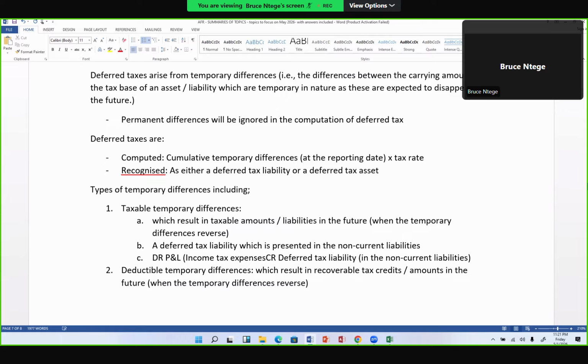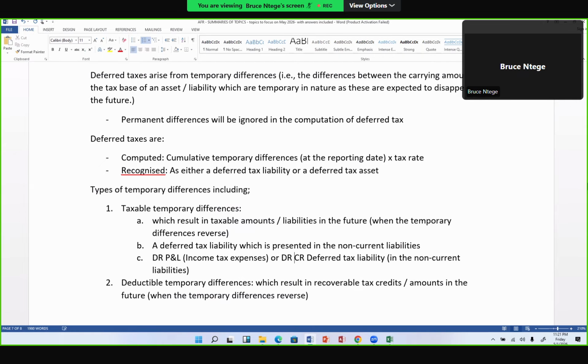Alternatively, you could be debiting the OCI if the temporary difference is reported or recognized in the OCI. Otherwise, the credit is always going to be the deferred tax liabilities.